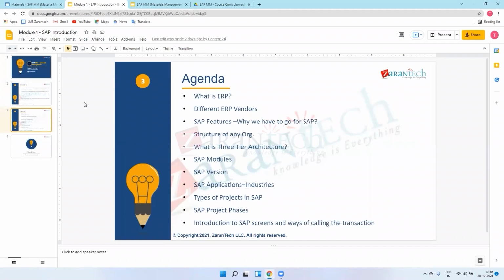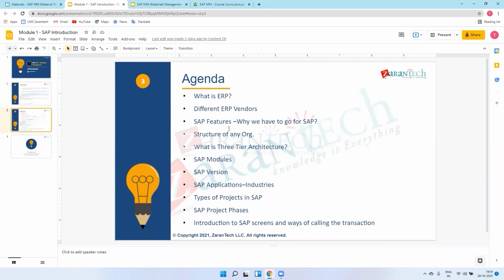So the agenda is that first we'll see the answers to these questions. Next I'll go for the organization structure and enterprise structure. This is for theoretical purposes. As an SAP MM consultant, we should know all about SAP: what SAP is, which modules are there, which versions we are using, and what type of projects are there.